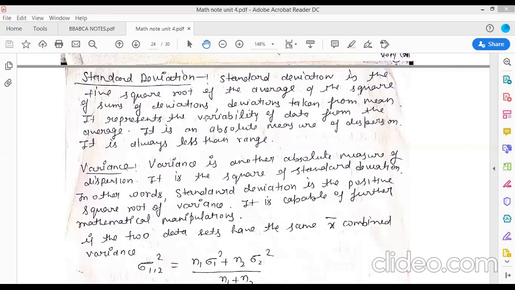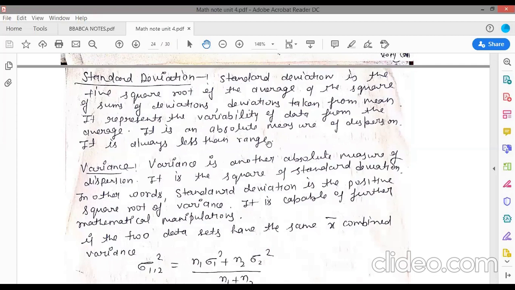This deviation is the same as the mean deviation, that is, the arithmetic mean deviation we discussed. So standard deviation is the positive square root of the average of the square of sums of deviation, and deviations are taken from mean. It represents the variability of data from the average.